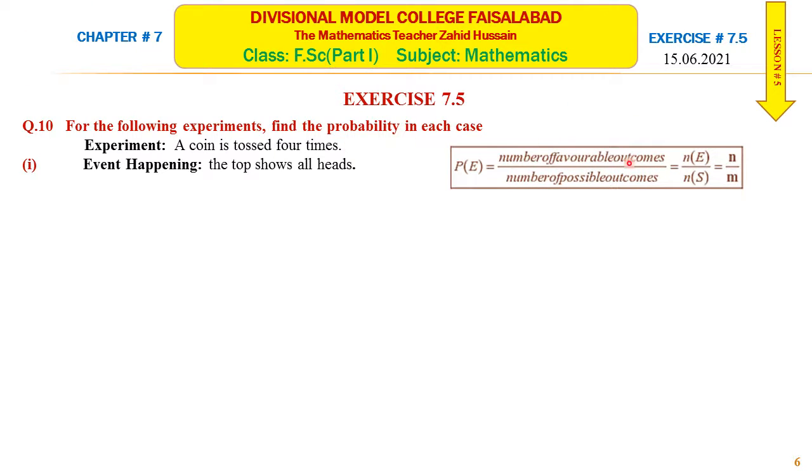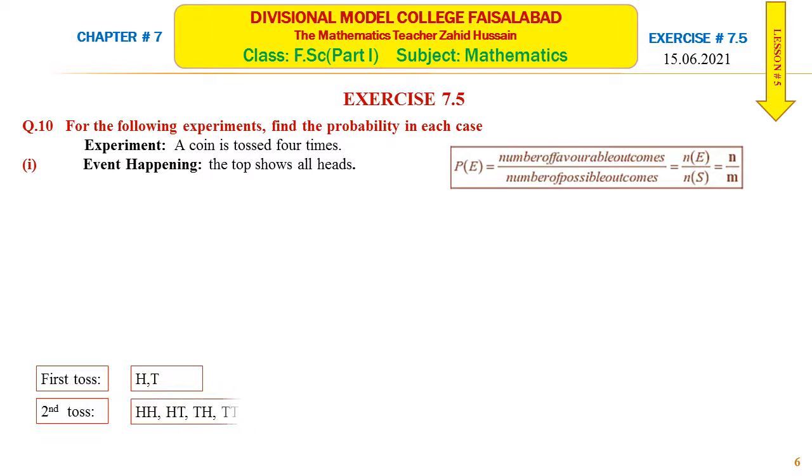This is the formula. We will find the favorable outcomes and possible outcomes. Look, if we toss the coin once, our outcomes are head and tail. If it is tossed twice, and the first toss gave head, then the second toss may give head or tail. So our outcomes will be head head, head tail, tail head and tail tail.